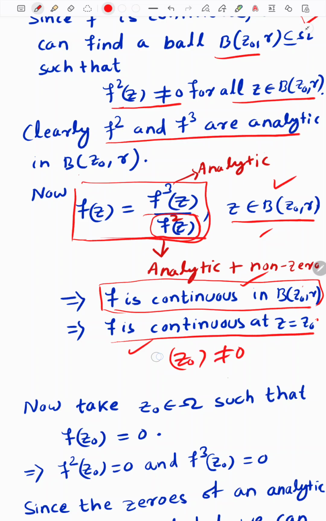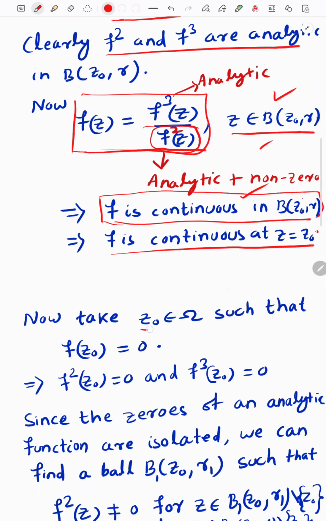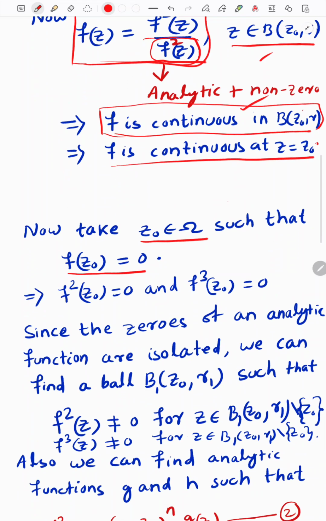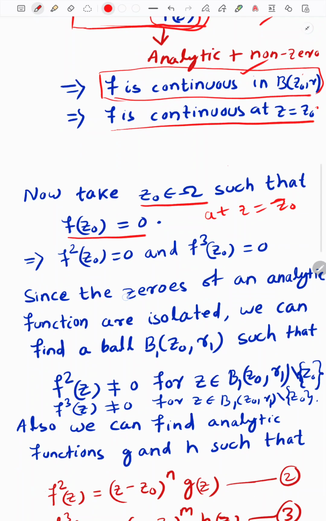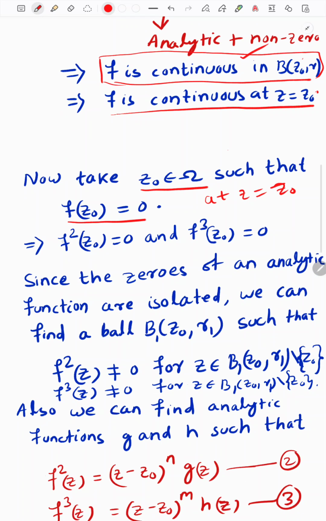Now we will move to our second case, when f of z0 is equal to 0. We are taking a point on the domain omega where f of z0 is equal to 0, and we will check the continuity of f at z equal to z0. Since f of z0 is equal to 0, f square z0 and f cube z0 are both also 0, because these are defined in the pointwise sense.